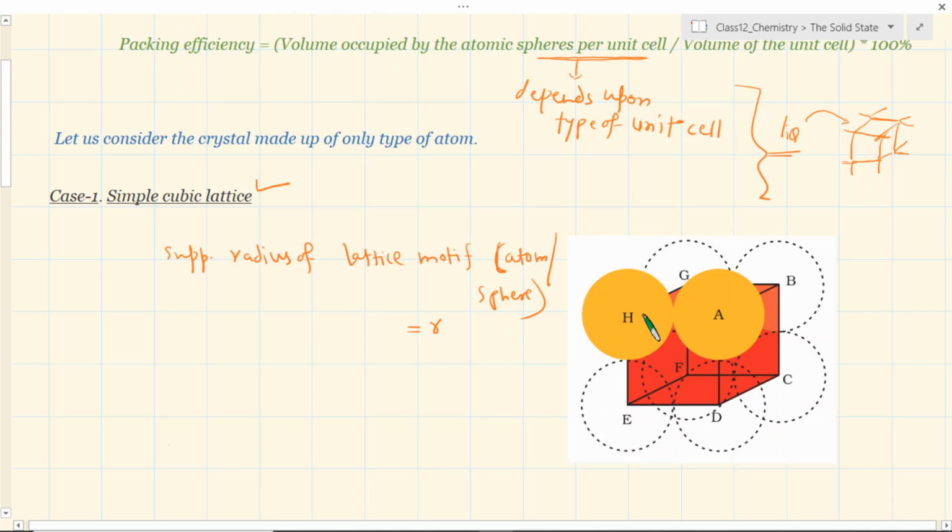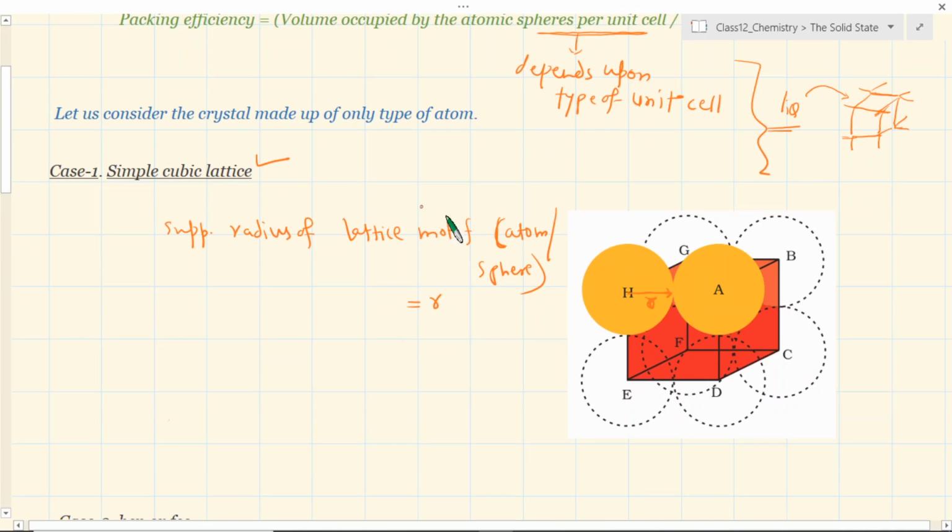So if we talk about its radius, suppose the radius is r, then the distance from the center to here is, let's say, r, and this is going to be the same for all the atoms, right? This is r. So this is going to be the same for all. Okay, so this is one parameter.